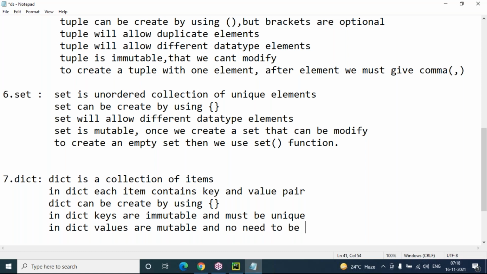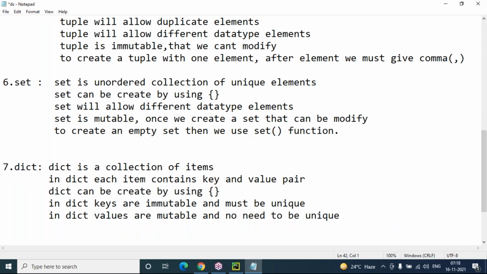No need to be unique. Unique values are not required. Even duplicate values are allowed, no issues. For example, let us consider we have employees. Every employee will have a unique ID. The ID must be unique, no duplicates. The same ID we cannot allow for different employees. But values means employee names. Yes, the same name can belong to different people, different employees, so the same name can have multiple persons, no issues at all. That is the value. Just for example, I'm telling.